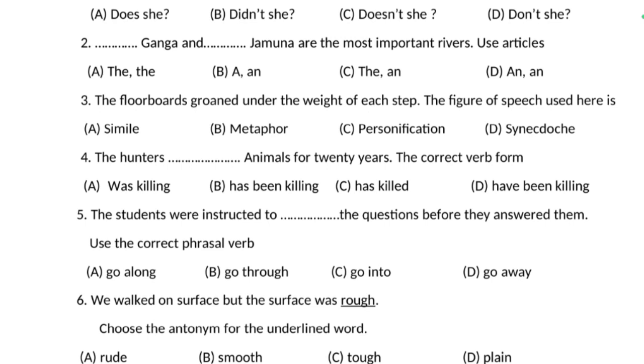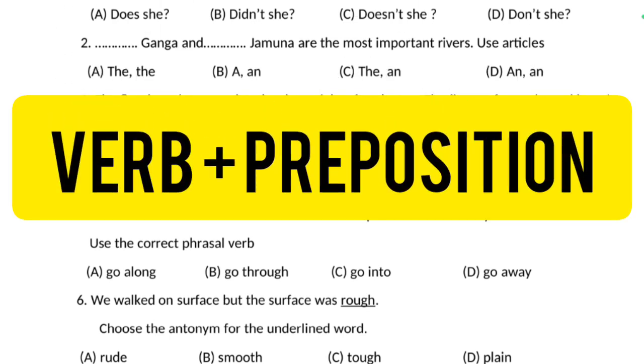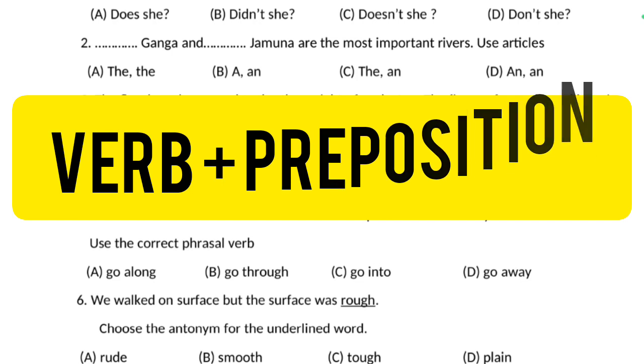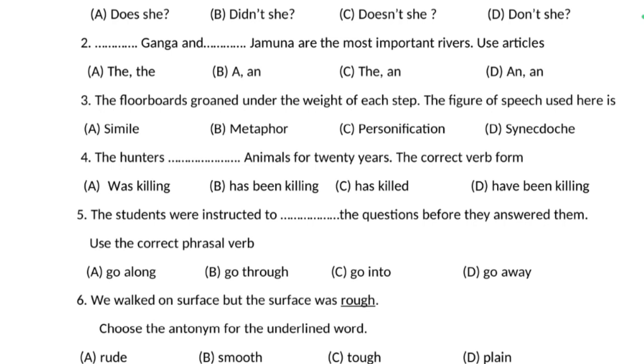Next one, the students were instructed to. It is a phrasal verb question. Sometimes in a board examination it is asked. So what does phrasal verb mean? A verb which is followed by a preposition is called a phrasal verb, and actually the meaning of the phrasal verb is different from what we think. So you need to learn some phrasal verbs because the meaning is different.